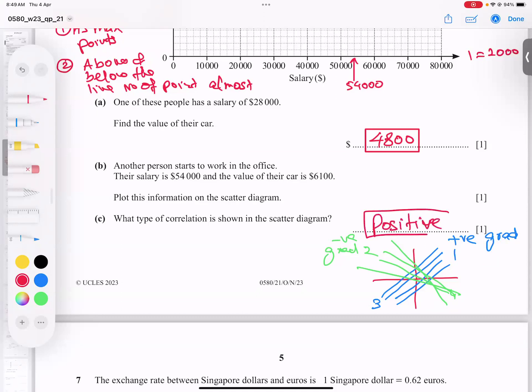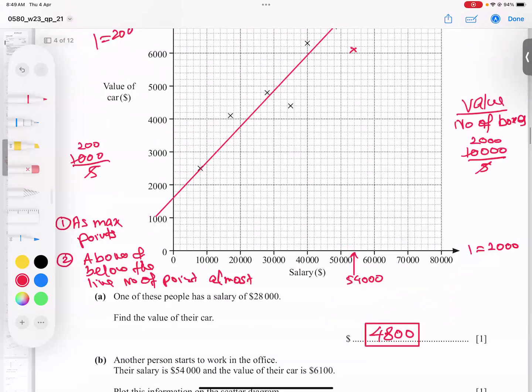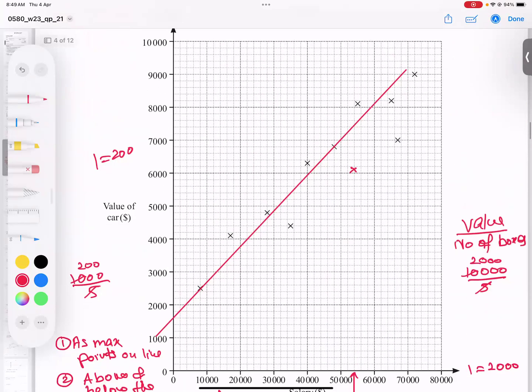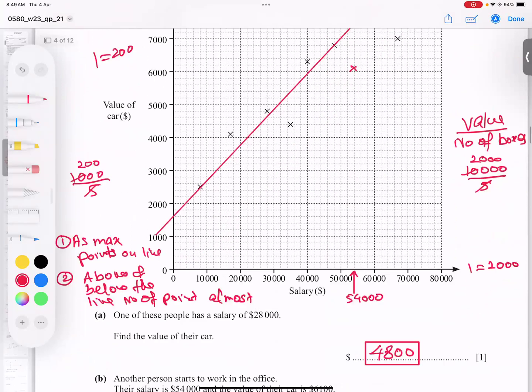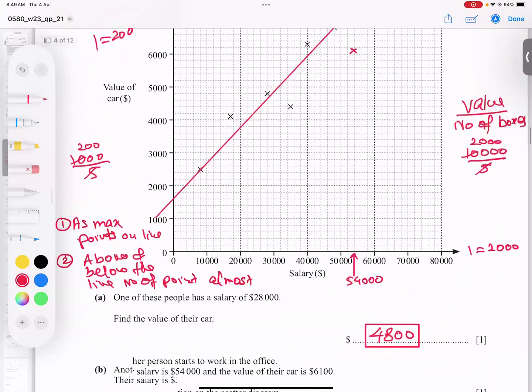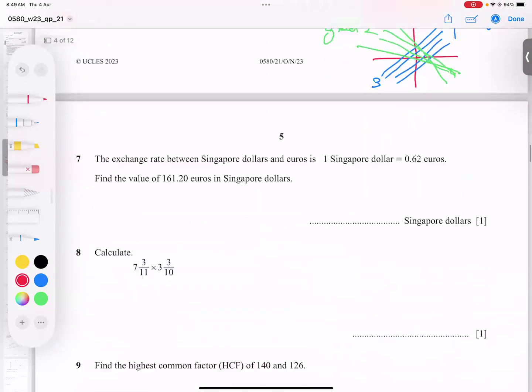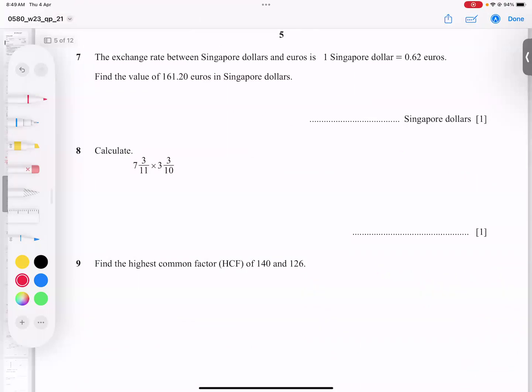That is just extra knowledge I have given to you. The 2 rules: maximum points should be on the line. Luckily I got only 2, but I can try for more accurate. And second, the number of points above the line should be almost the same as below the line. Okay, let's go for the next question.